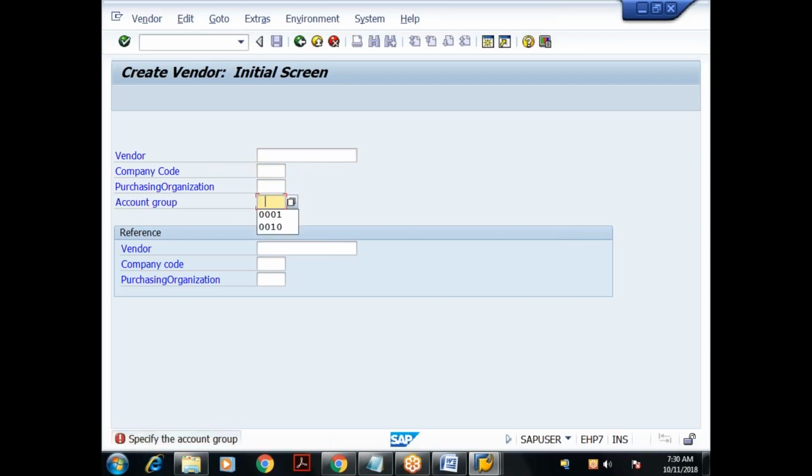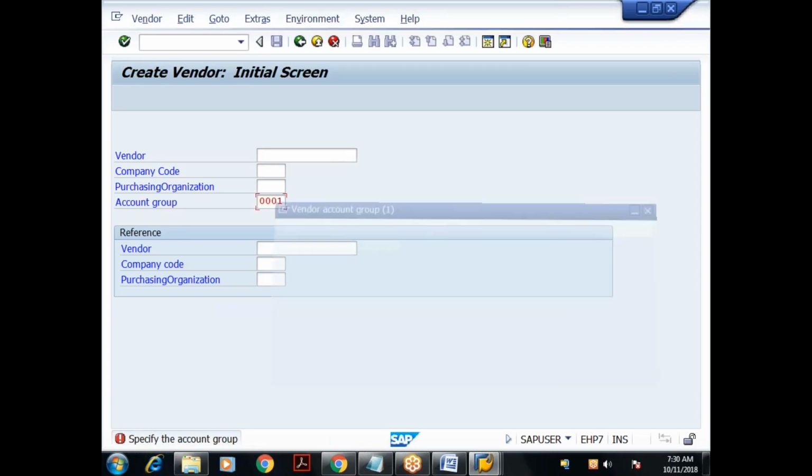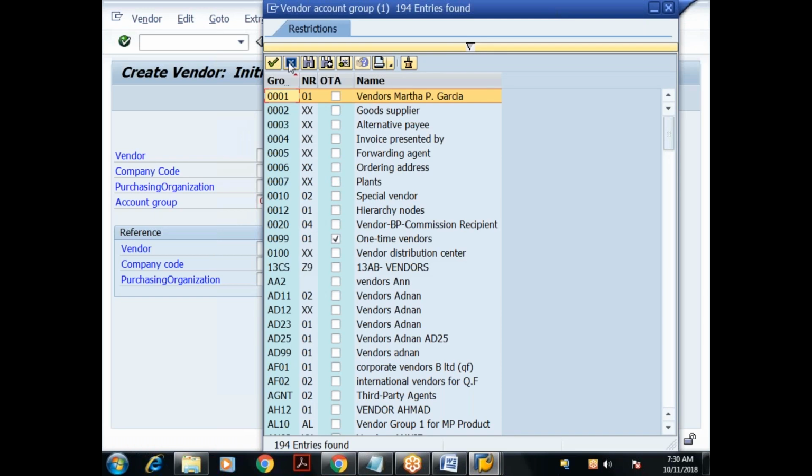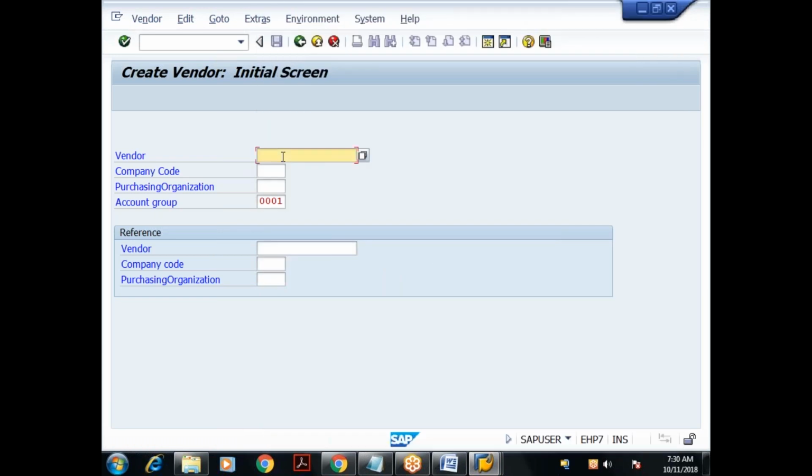So I'll give the account group as 0001. Some account group I'm giving. I'm not giving any vendor number. If you don't give any vendor number, it will dynamically generate the vendor number. So just try to understand the concept and press enter.